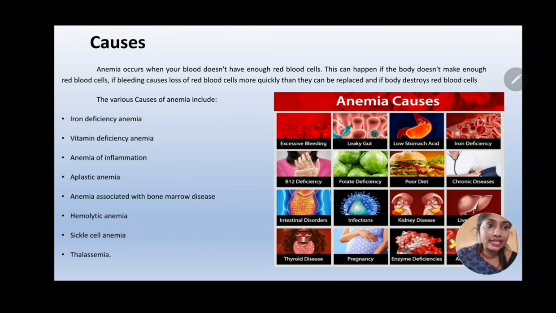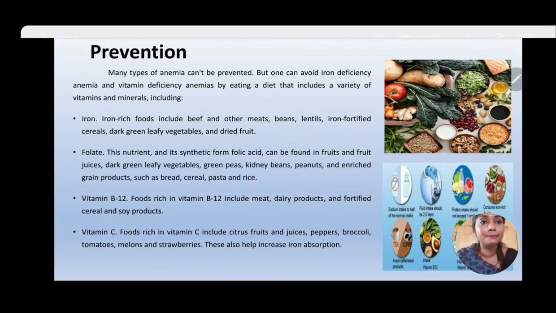anemia forms like sickle cell, thalassemia and hemolytic. In hemolytic anemia, the RBC cells are destroyed at a faster rate than they are produced. So that is known as hemolytic anemia. It is one of the causes of anemia.